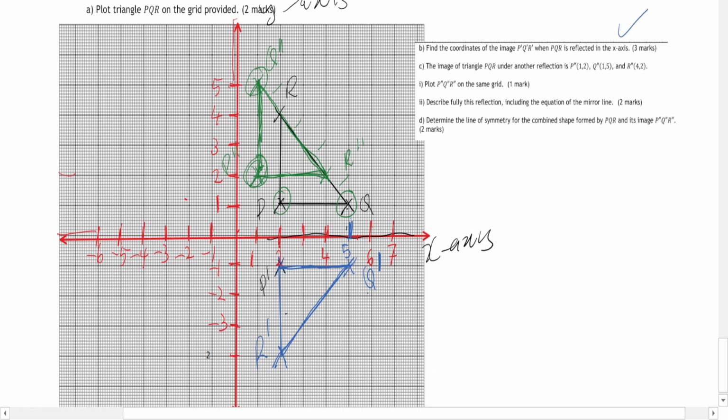Those are 4 boxes. So most probably your mirror line will be in the middle of them. So the mirror line will be in the middle here as well. So obviously if you look at it, we've already known what the mirror line is. So let me just show it.